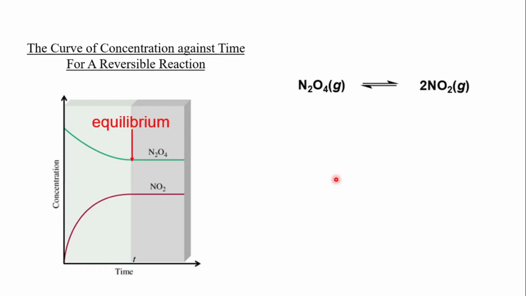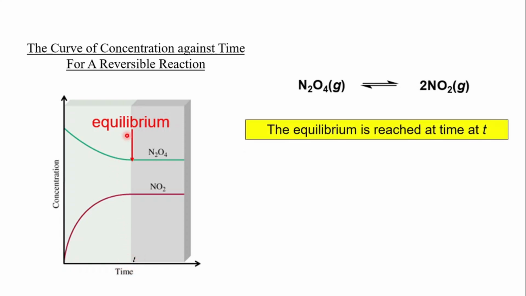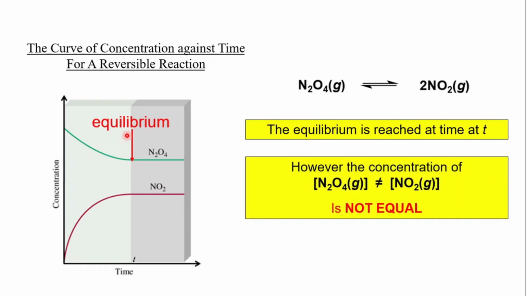Next, we will consider the curve of concentration against time for a reversible reaction of the same reaction that we have seen. As you have understood, at time t, the equilibrium is achieved. However, we know that the concentration of the reactant will not be the same as the product.